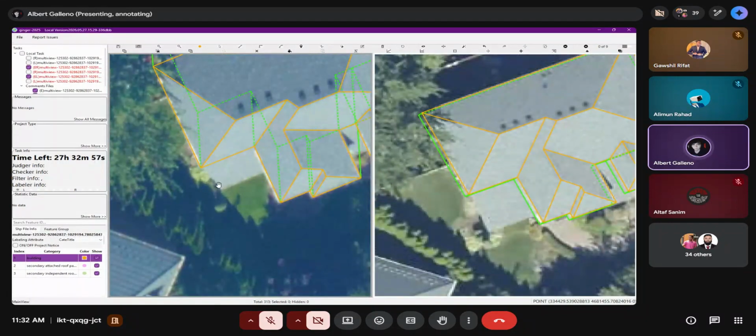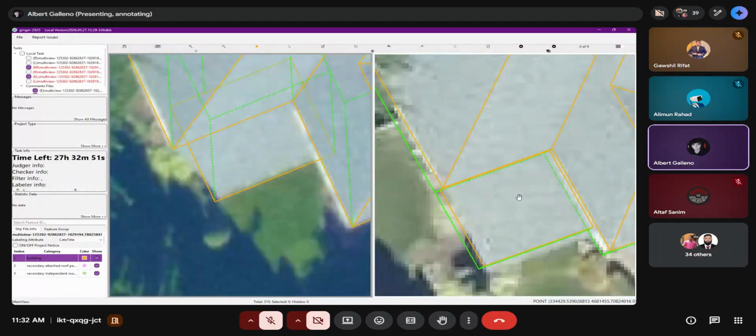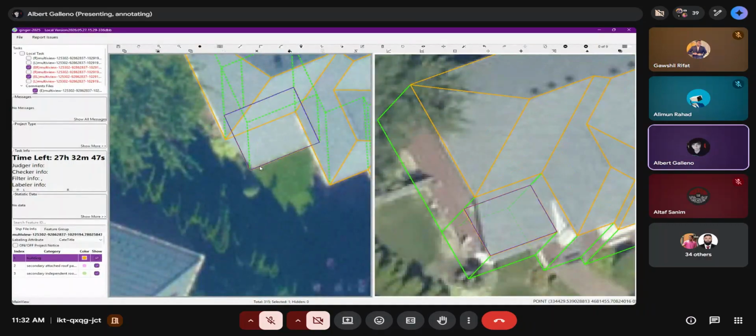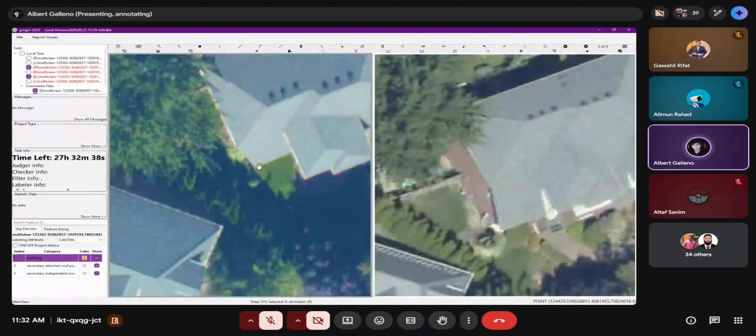Okay. So for this one, we need to capture. We need to add a small base right here. Select right here. We need to make sure that the base is in the right position. We need to move it by holding the Alt.